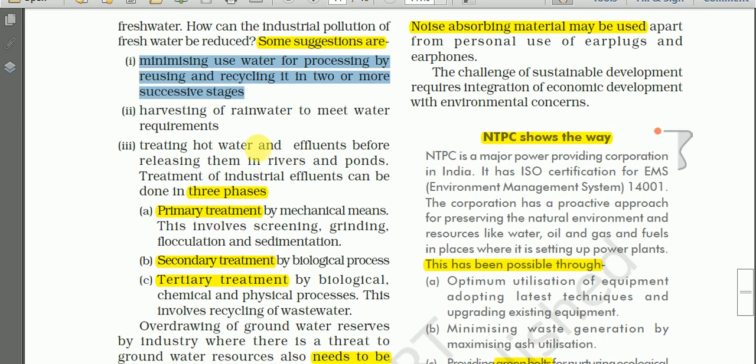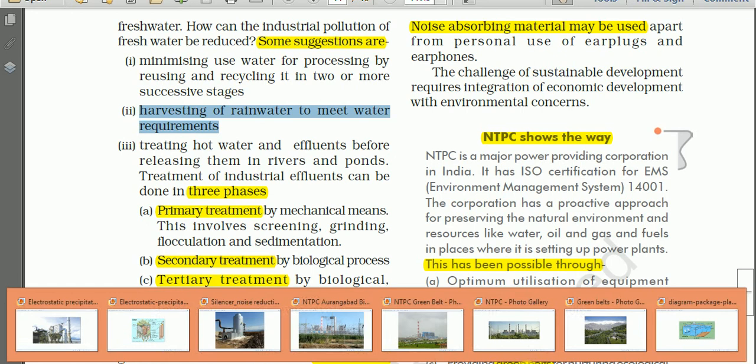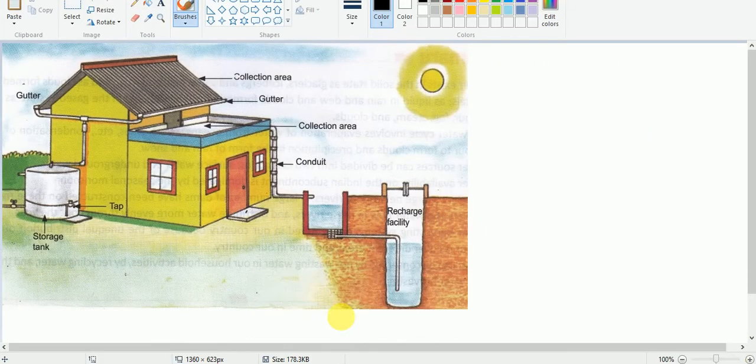And next we have harvesting of rainwater to meet water requirements. About the harvesting of rainwater, we have discussed the various methods in the previous lessons. Rainwater harvesting is the collection and the storing of rainwater for various uses. So here as a revision, we have a diagram of rainwater harvesting.